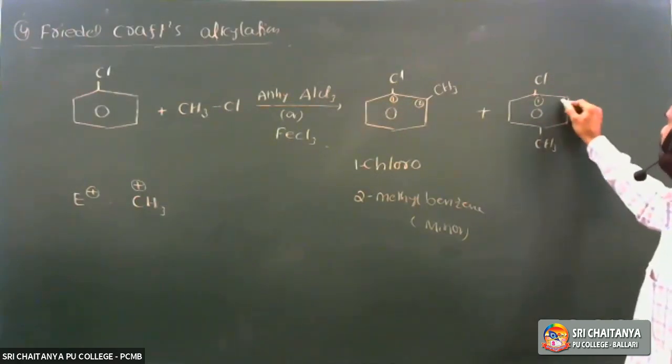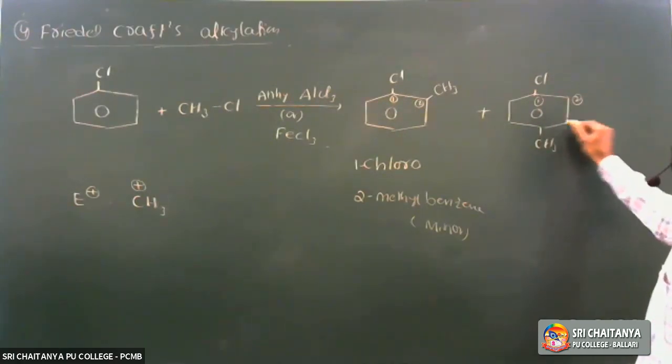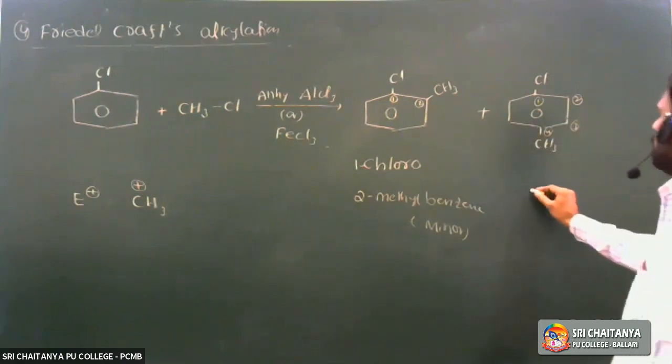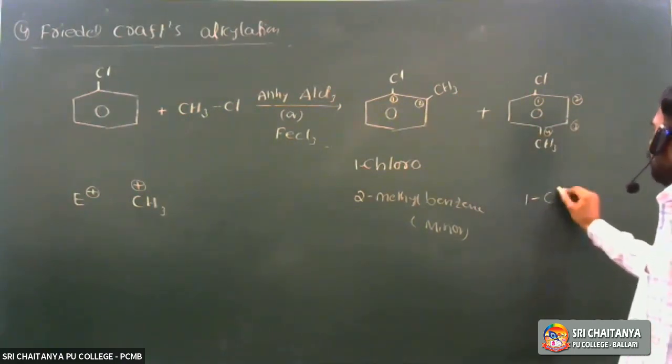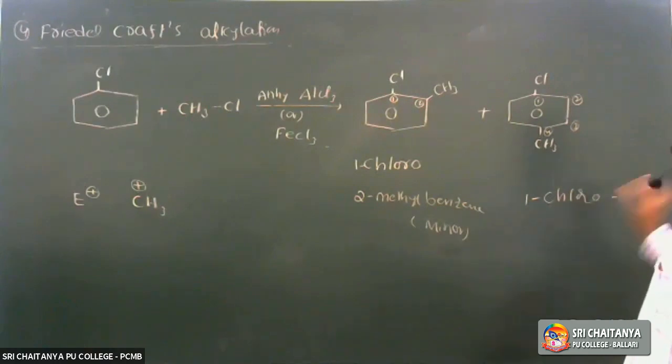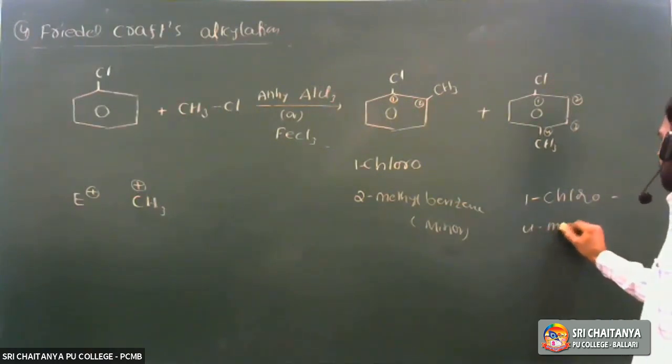Next, what is the IUPAC name of the para isomer? It is the first carbon, second carbon, third carbon, fourth carbon. So 1-chloro, the next one, 4-methyl benzene.